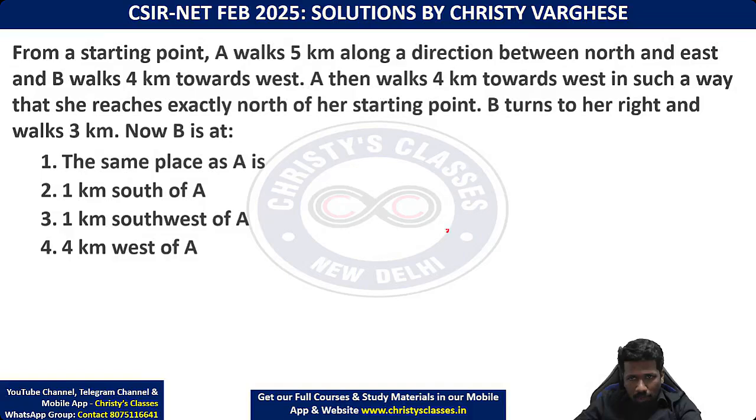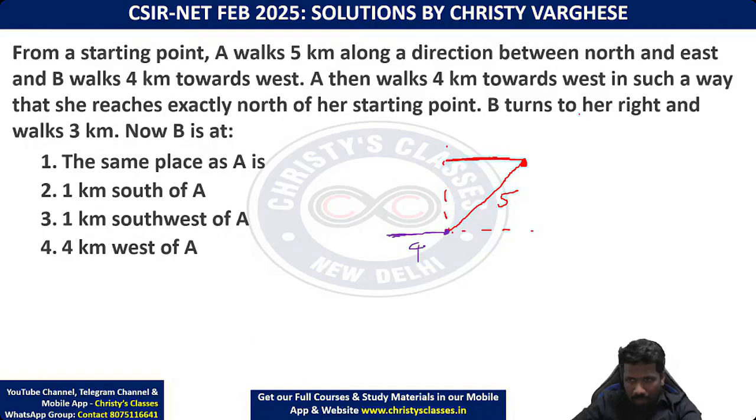A walks 5 kilometers along a direction between north and east. So this is east, this is north. So in this direction, A is moving 5 kilometers. B walks 4 kilometers towards west. So for B I will choose another color. So from here, west, this is west ना, B traveled 4 kilometers west. A then walks 4 kilometers towards west. So A kaha hai? A is here now. From here, A is moving 4 kilometers west, like this.